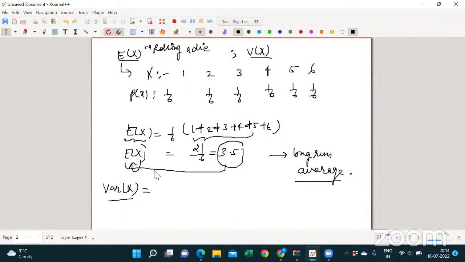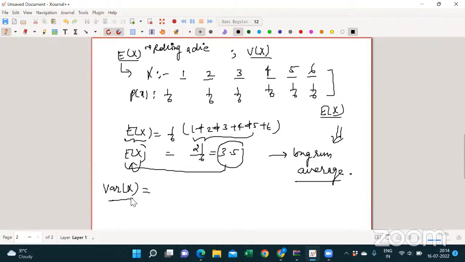X is taking the values 1, 2, 3, 4, 5, 6, and expectation just tells about the expected value of x for the long run average. It does not tell us how our values are varying. So for this, variance comes into the picture.